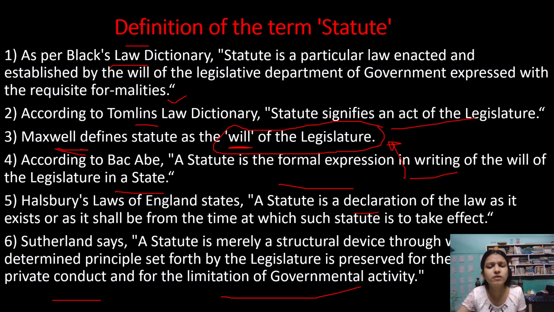Some definitions have been given by various persons. Some say it's a declaration, some say it should be in formal writing, some say it is the will of the legislature. So these are some of the definitions given by the persons that I have mentioned here.